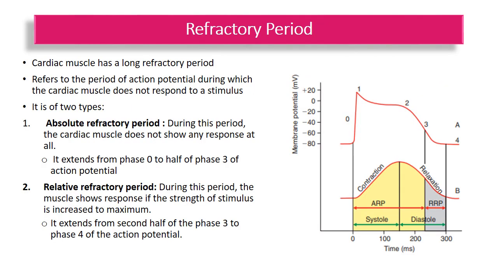Now, another distinguished property of cardiac muscle is the refractory period. What is refractory period? Refractory period is the period of action potential during which the cardiac muscle does not respond to a stimulus. Cardiac muscle has a long refractory period. The refractory period of cardiac muscle are of two types. Number one is absolute refractory period. During this period, the cardiac muscle does not show any response at all.